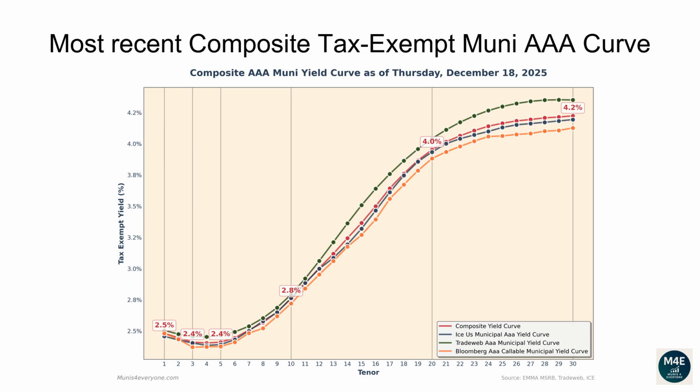The one-year composite tax-exempt yield is 2.48%. The two-year yield is 2.45%. The three-year yield is 2.41%. The 5-year yield is 2.41%. The 10-year yield is 2.76%. The 20-year yield is 3.95%. The 30-year yield is 4.22%.